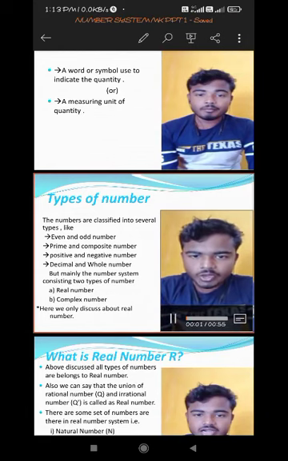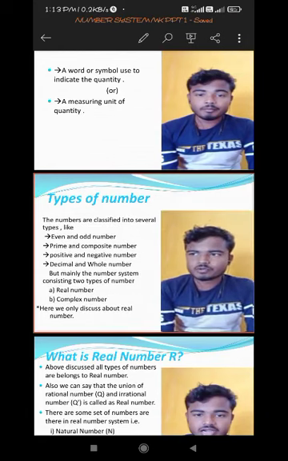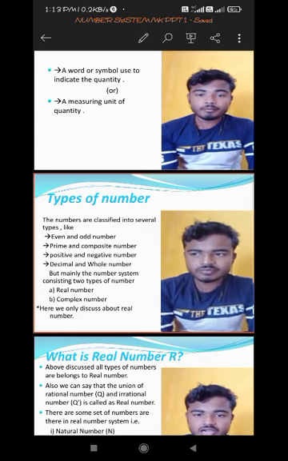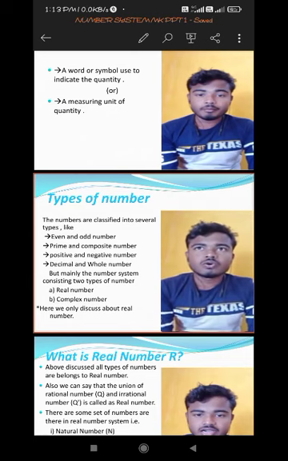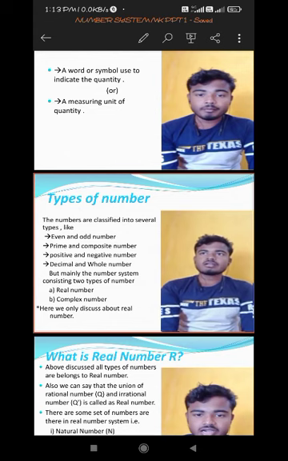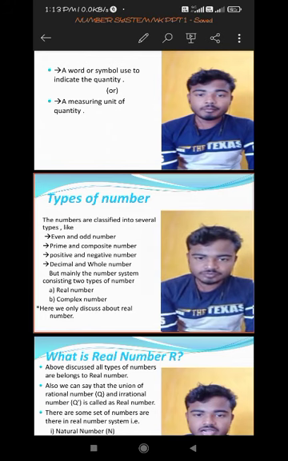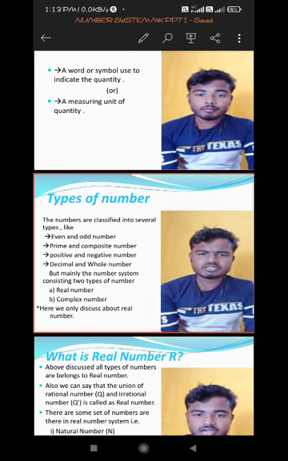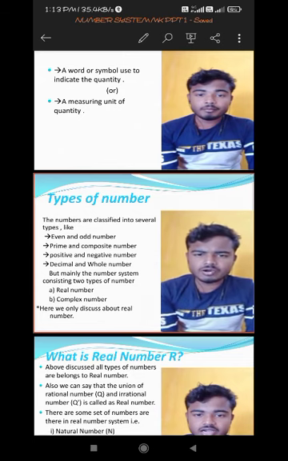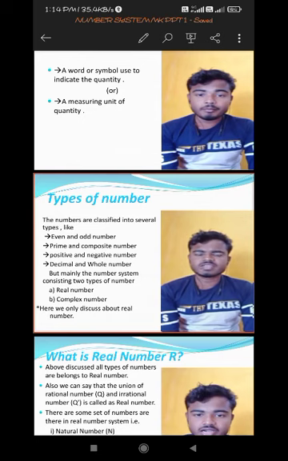When we come to higher classes, higher studies, we learn that there are several kinds of numbers, like even number, odd number, prime number, composite number, negative number, positive number, whole number, decimal number, all things. And this is basic number, and we know what these things are.